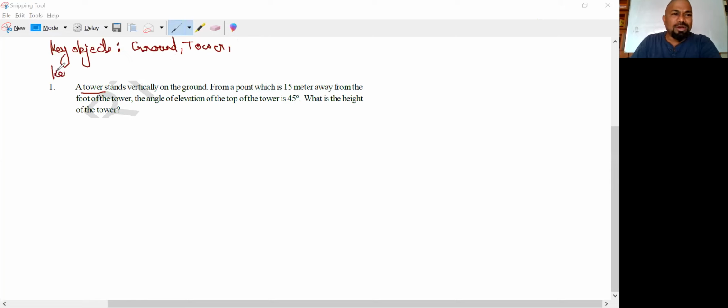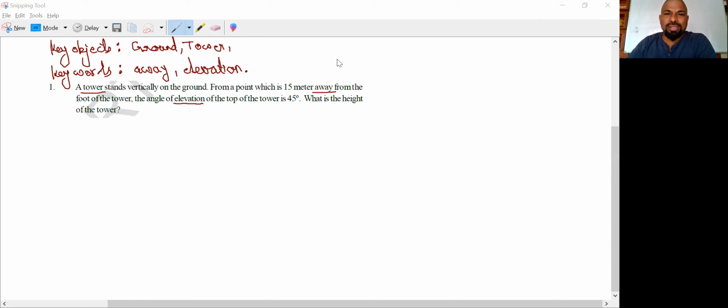Now, which are the keywords which you have to remember? The main keywords here are elevation and away. Away means you have to remember from the foot, he walked back. Elevation means he looked upwards. Away and elevation, these are the words which you have to remember as keywords.